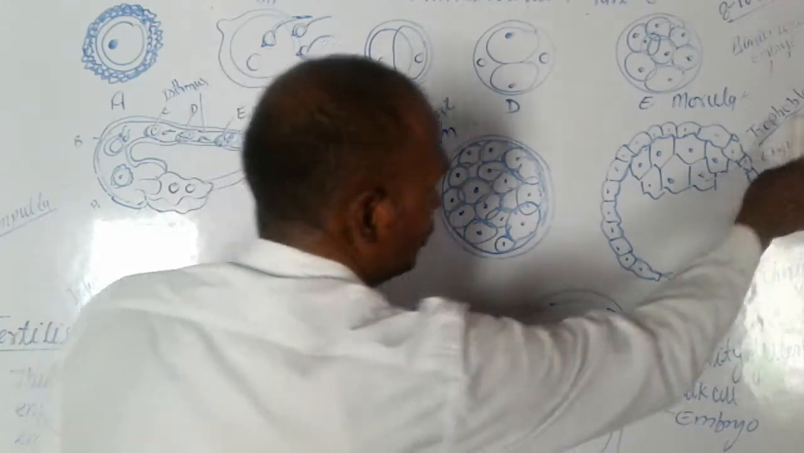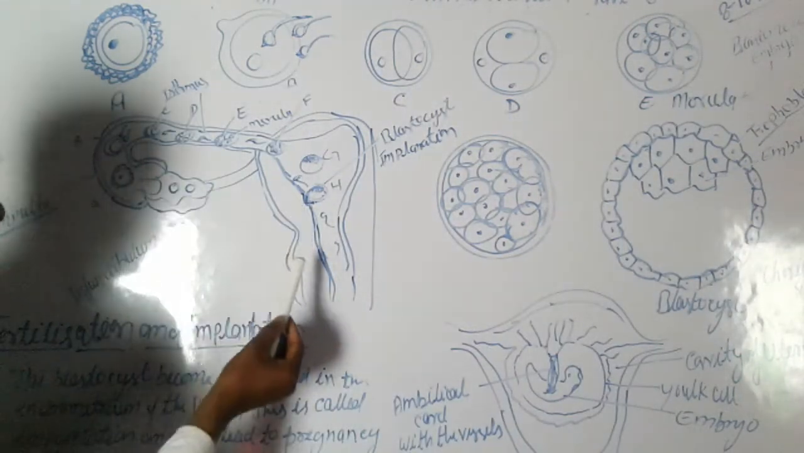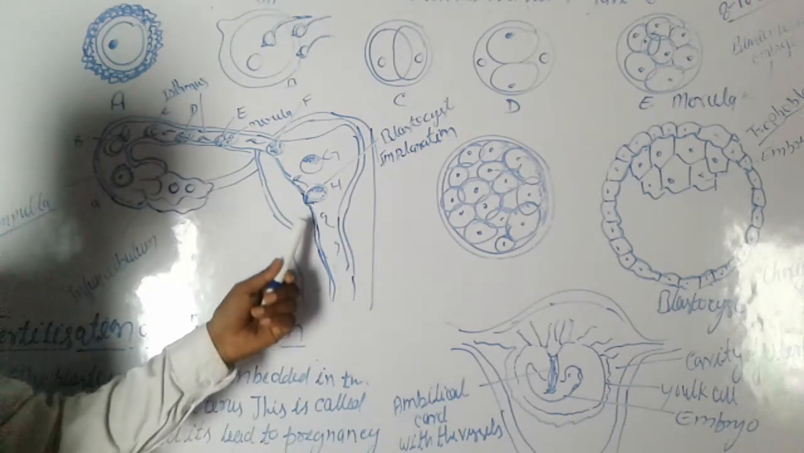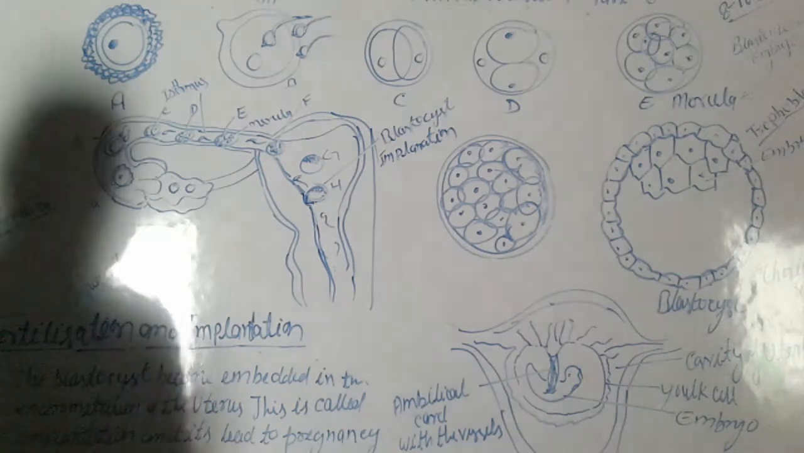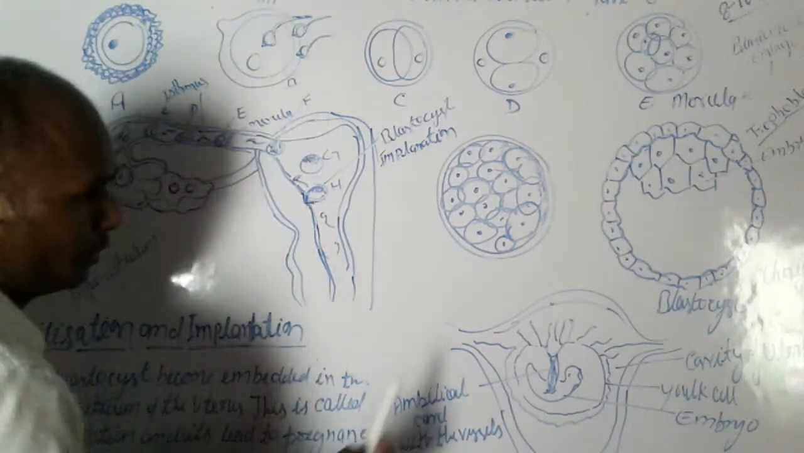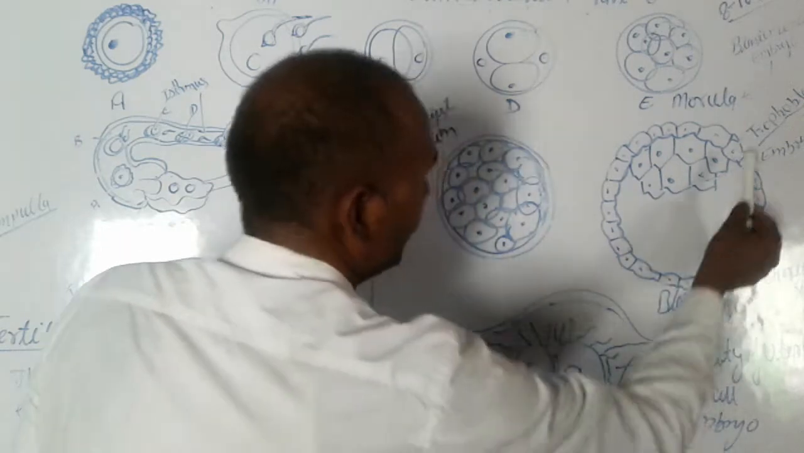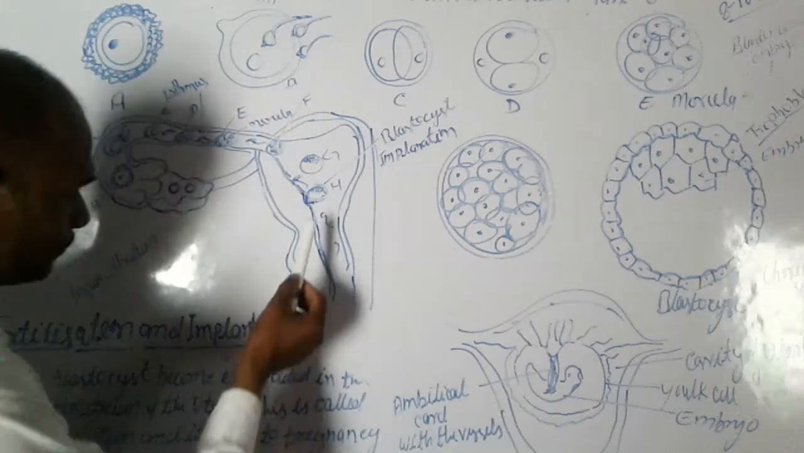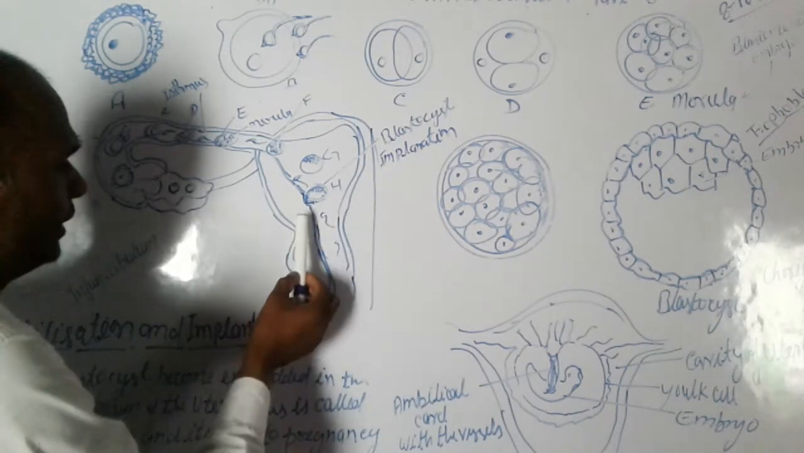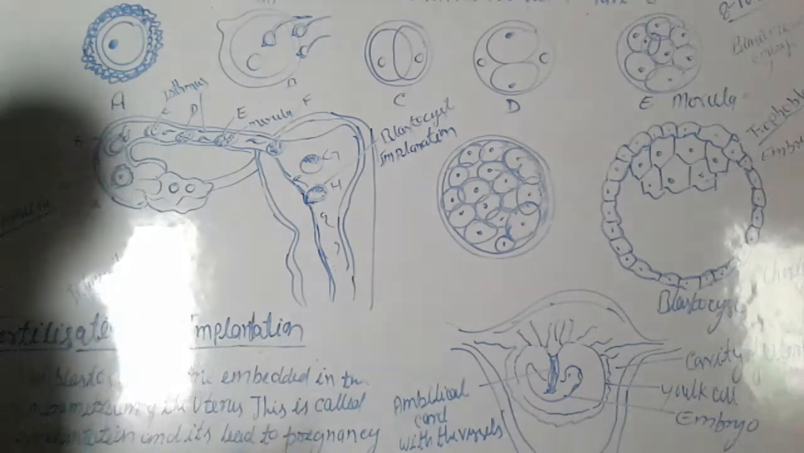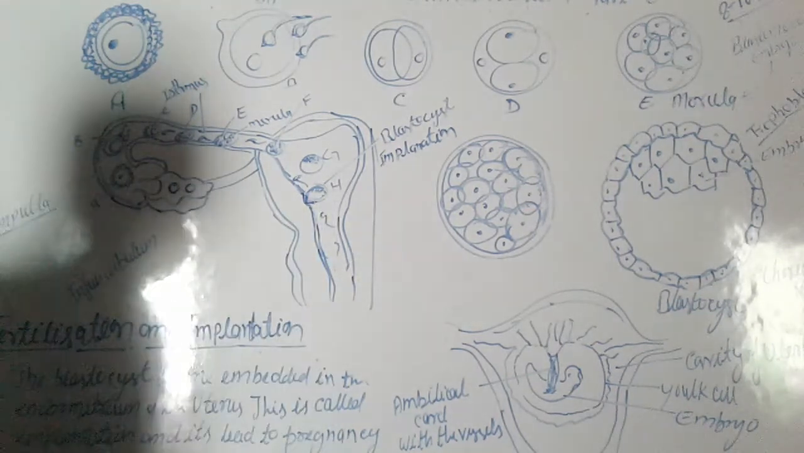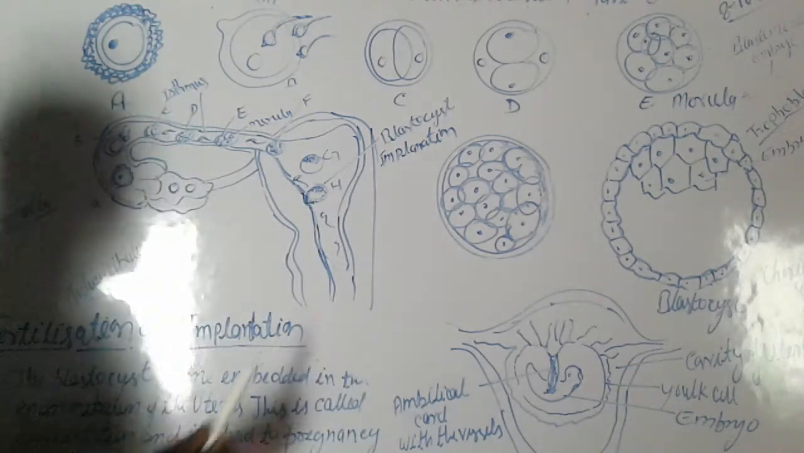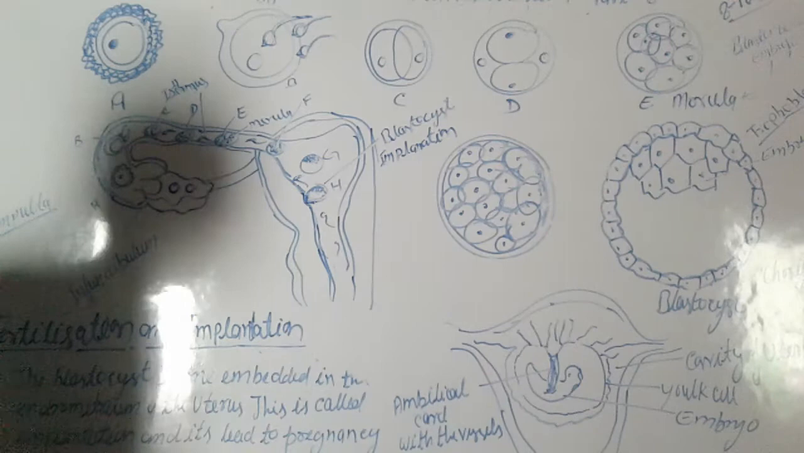In the blastocyst, the trophoblast embeds into the internal uterus wall, the endometrium. Means the trophoblast cells of the blastocyst embed in the endometrium of the uterus. This process is implantation.